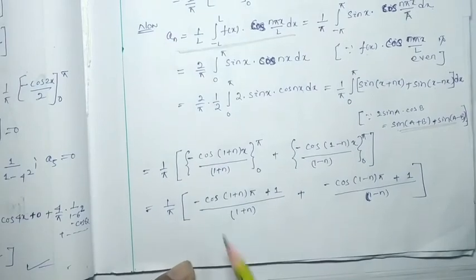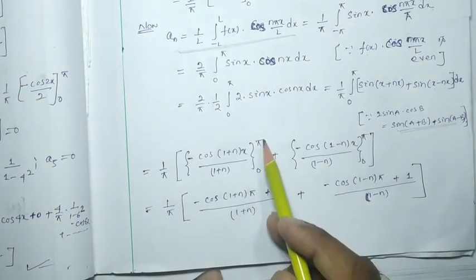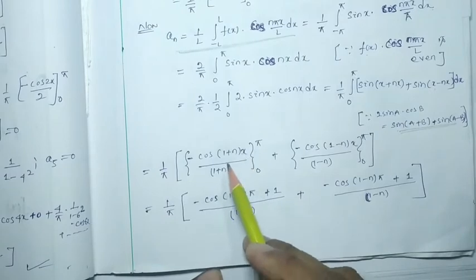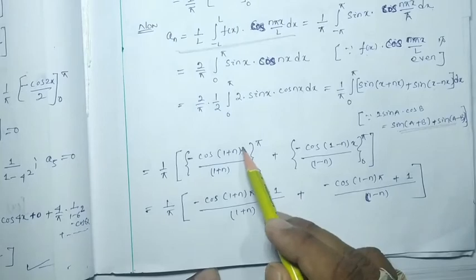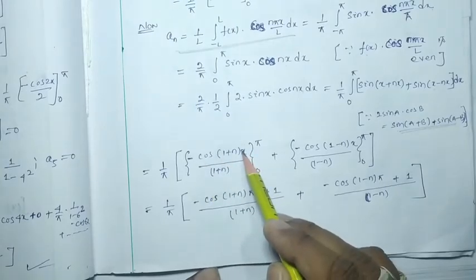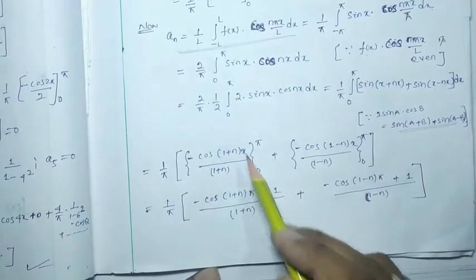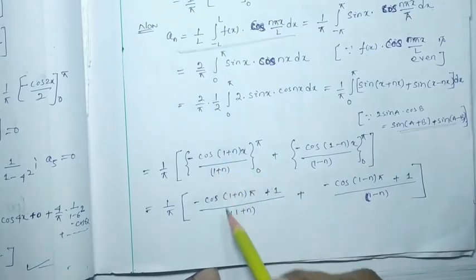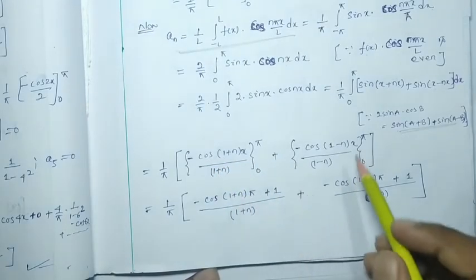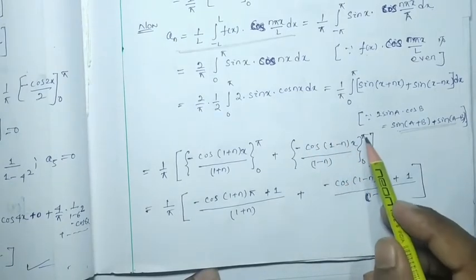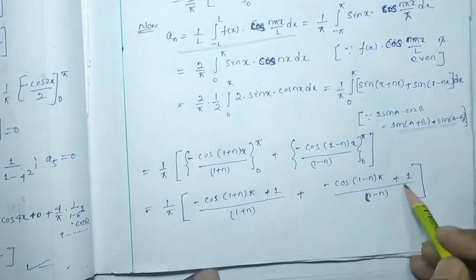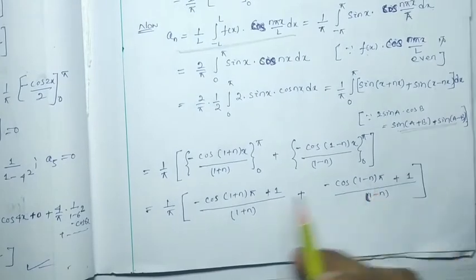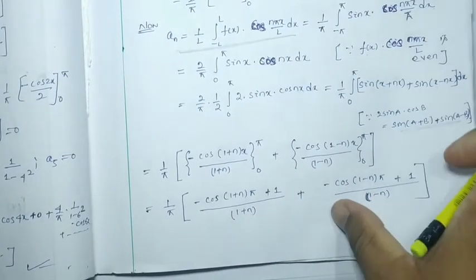Now I am going to put the pi and 0 limits one by one. So it will be 1/pi [-cos((1+n)pi) first substituting pi, then minus, again it is minus over here, plus cos 0 when I put 0, cos 0 will be equal to 1, whole divided by (1+n). Similarly, if I put here pi and 0, it will be -cos((1-n)pi) + 1, divided by (1-n). Close the bracket.